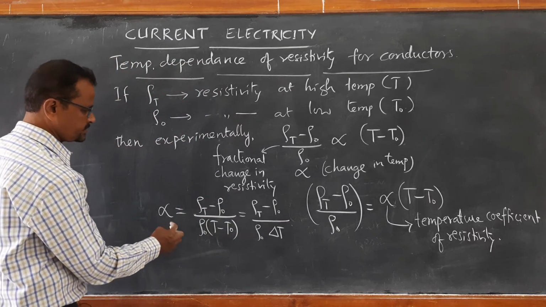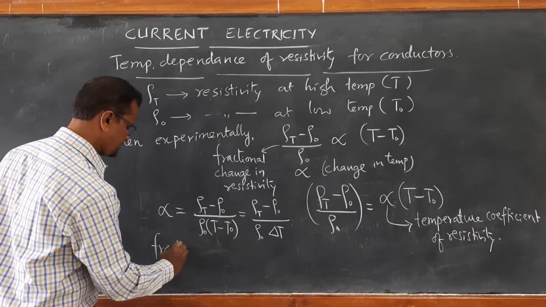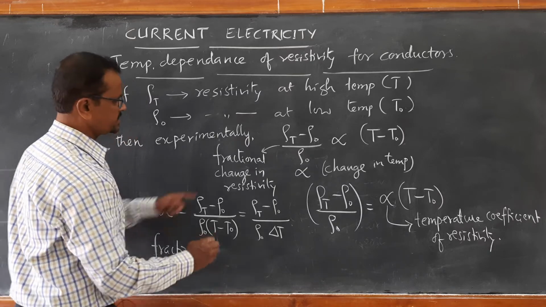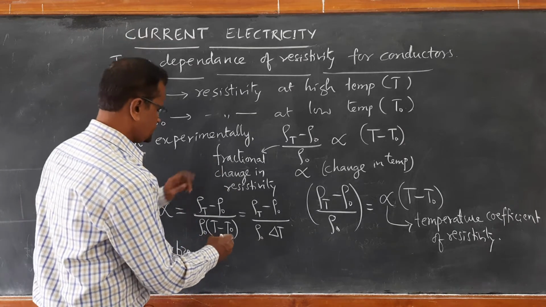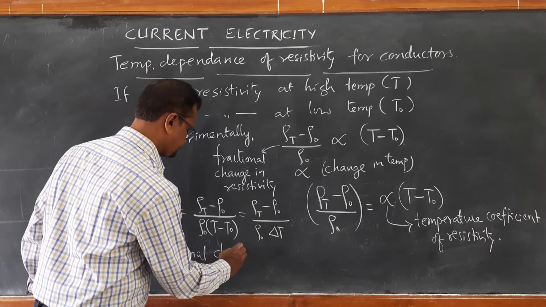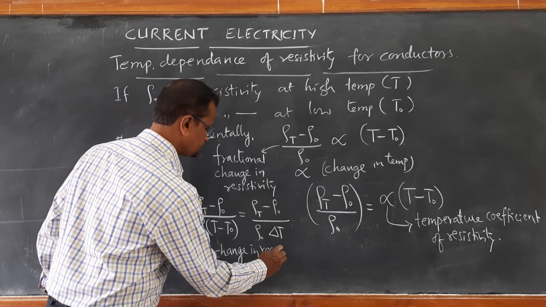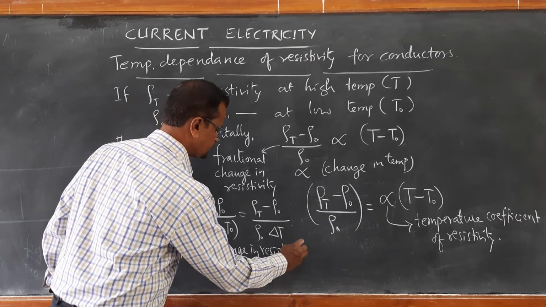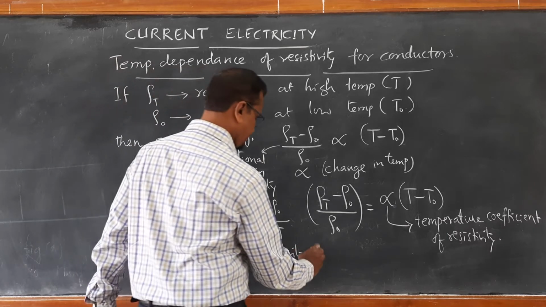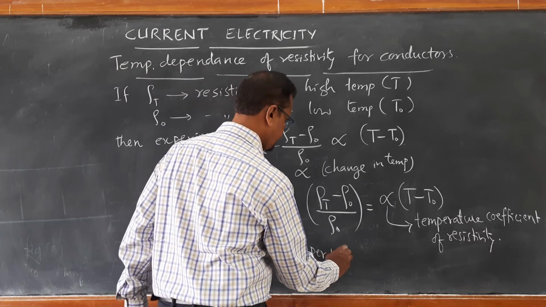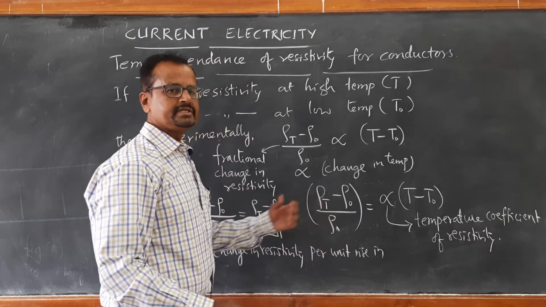Temperature coefficient of resistivity is defined as the fractional change in resistivity, that is, change in resistivity per unit rise in temperature, or per unit change in temperature.